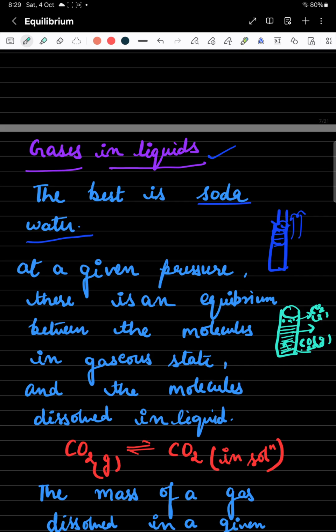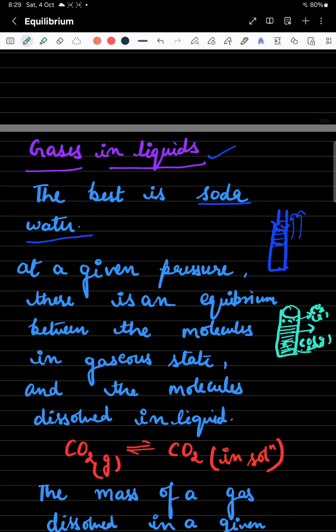Before opening the lid, what is actually happening? The carbon dioxide gas is applying so much pressure, and as it keeps dissolving into the water, some is in the dissolved form, some would remain in the gaseous form because the maximum amount has been dissolved.